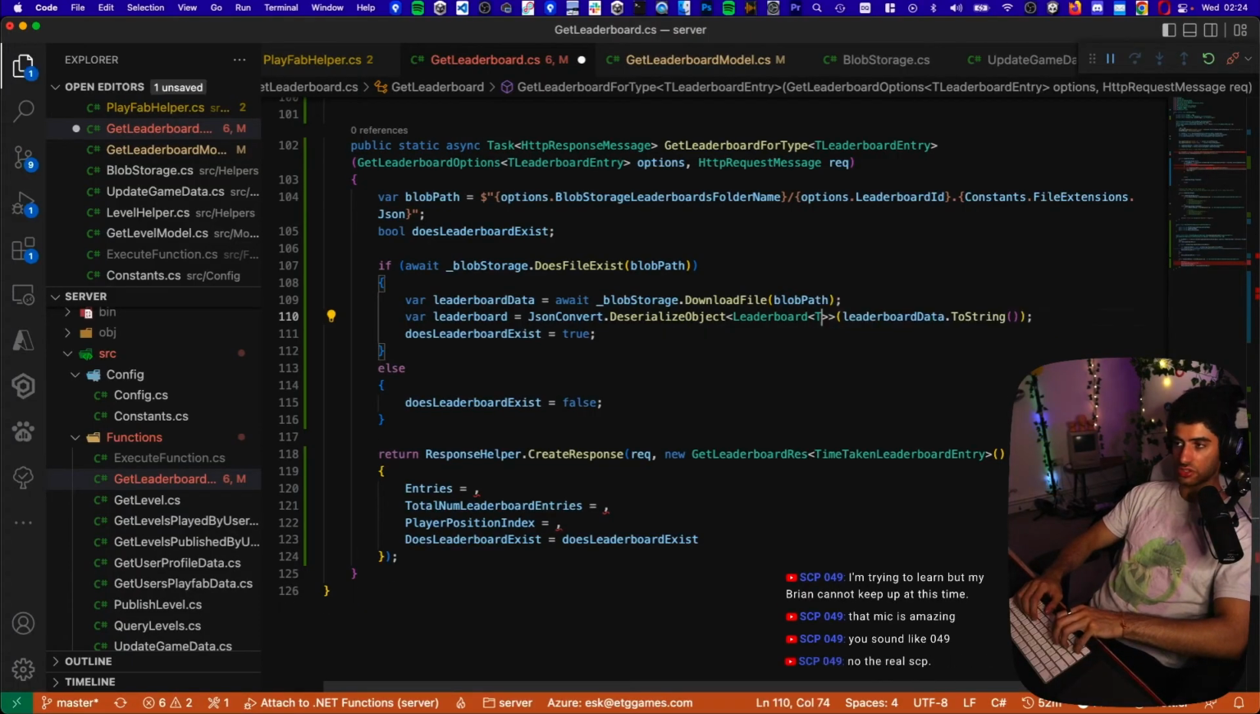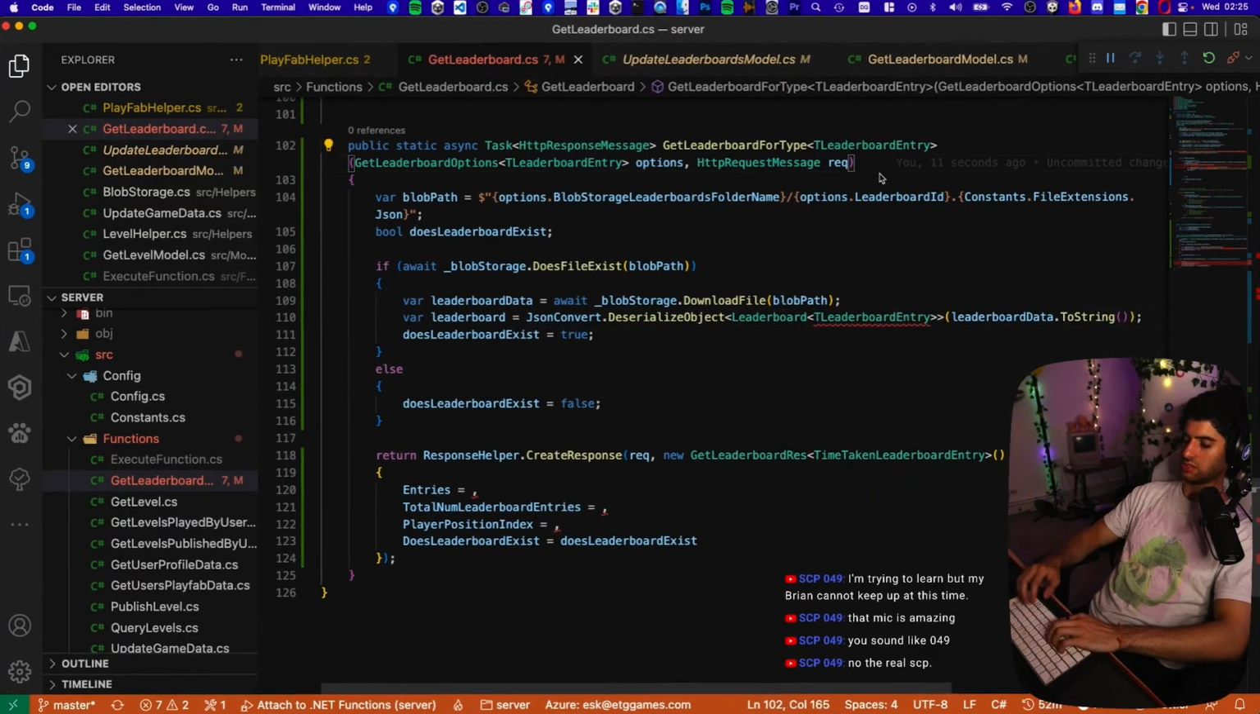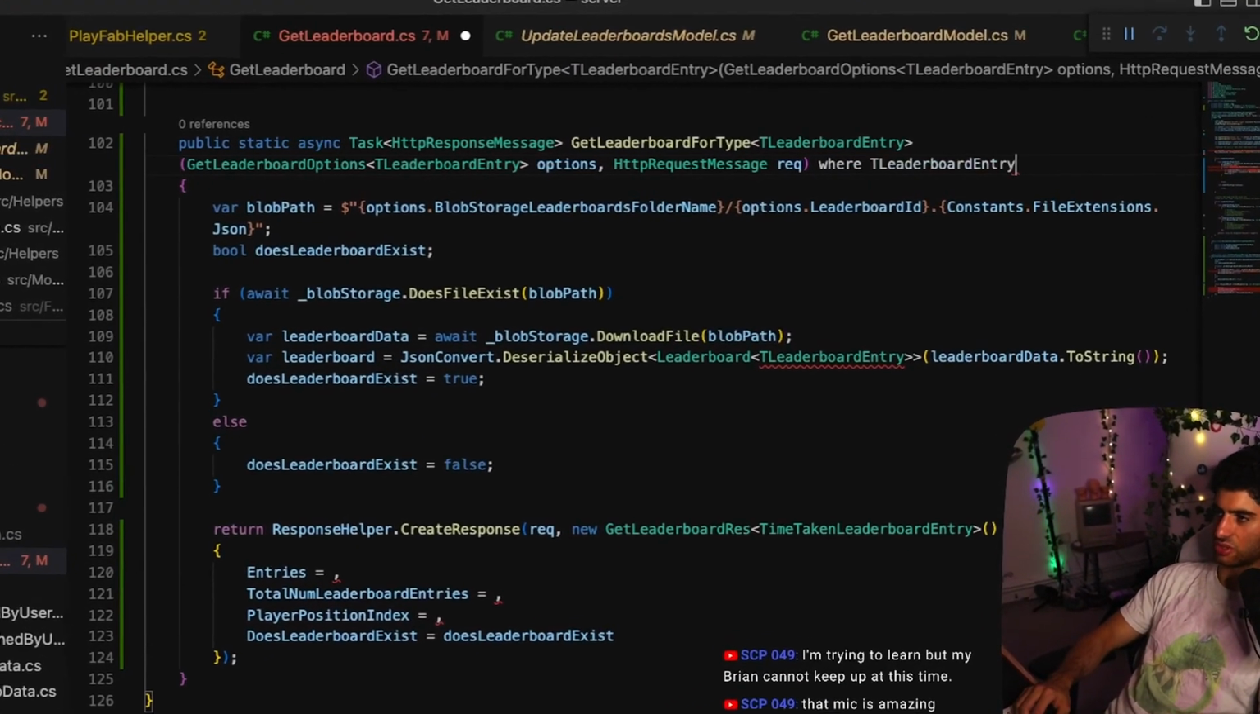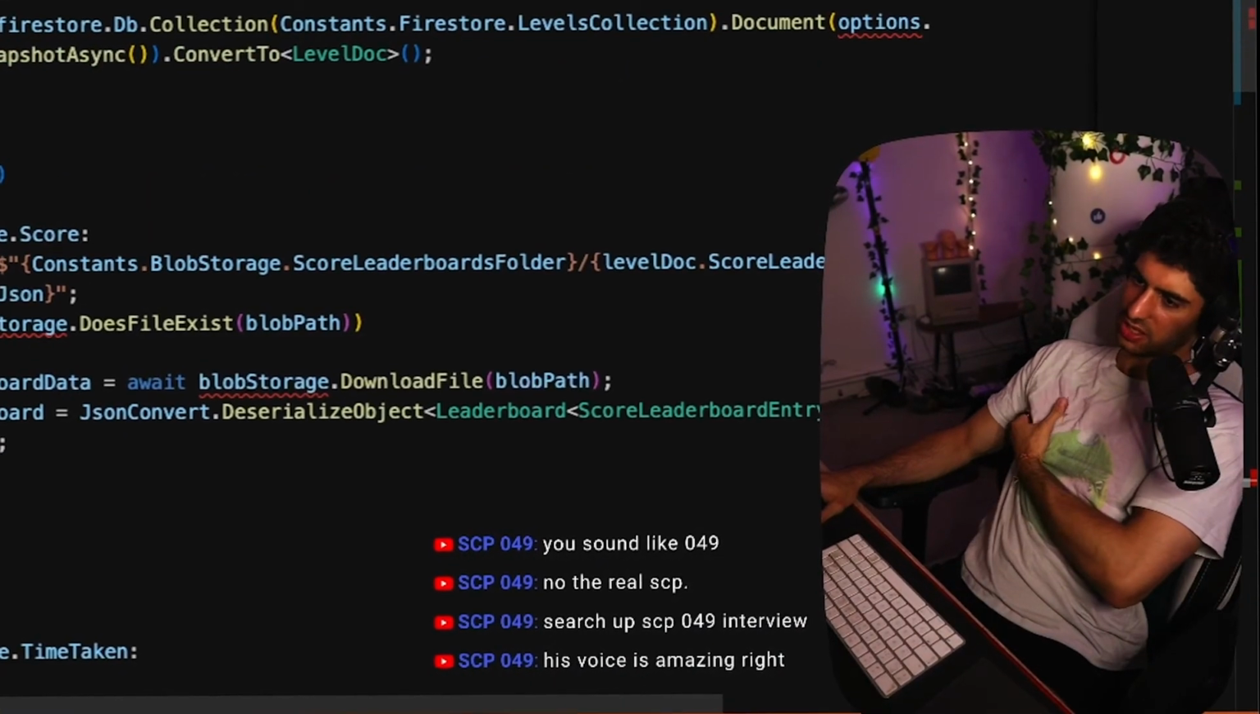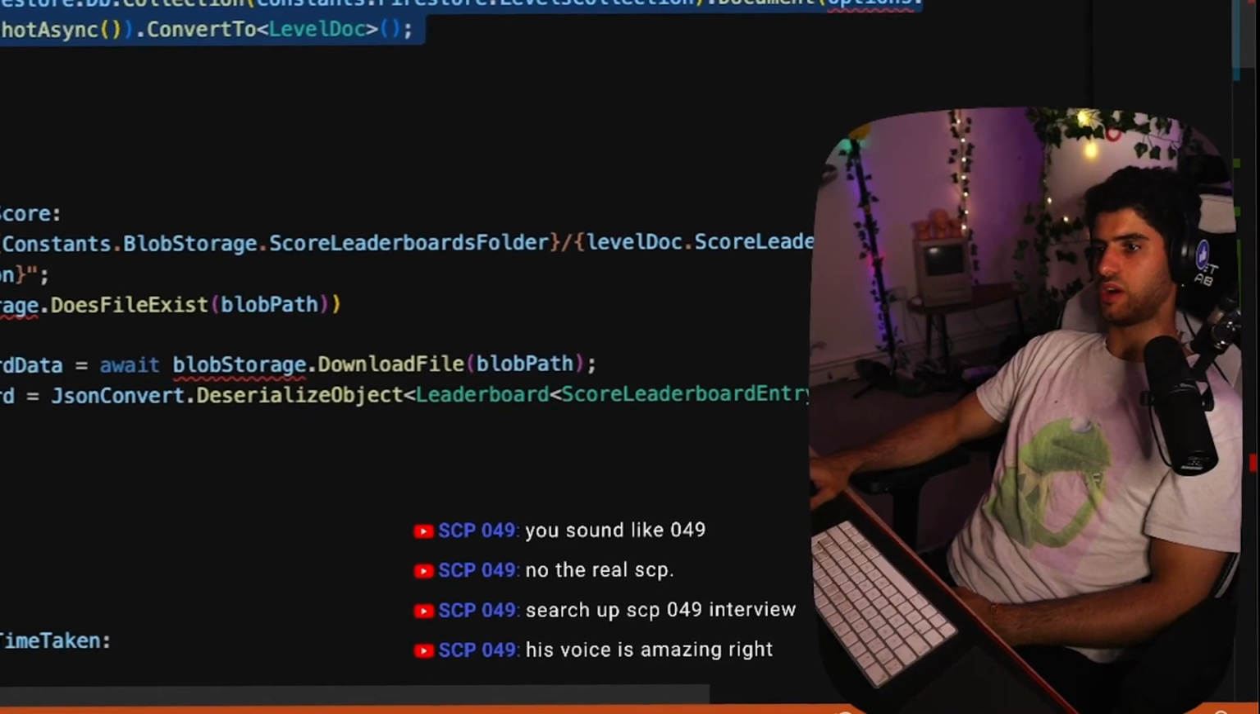Instead of score leaderboard entry, now we can do T leaderboard entry. See, type safety is a good thing, where T leaderboard entry is of type leaderboard entry. Not gonna lie, I think we've set ourselves up in a decent position to continue work very effectively.